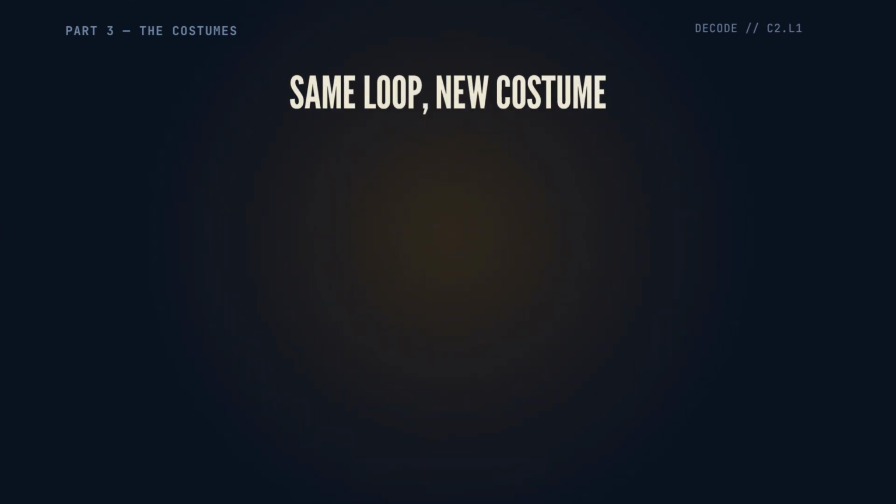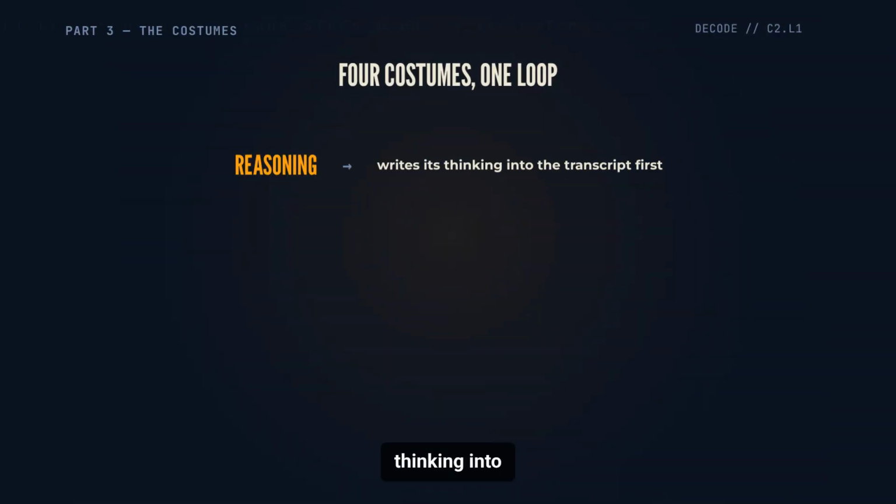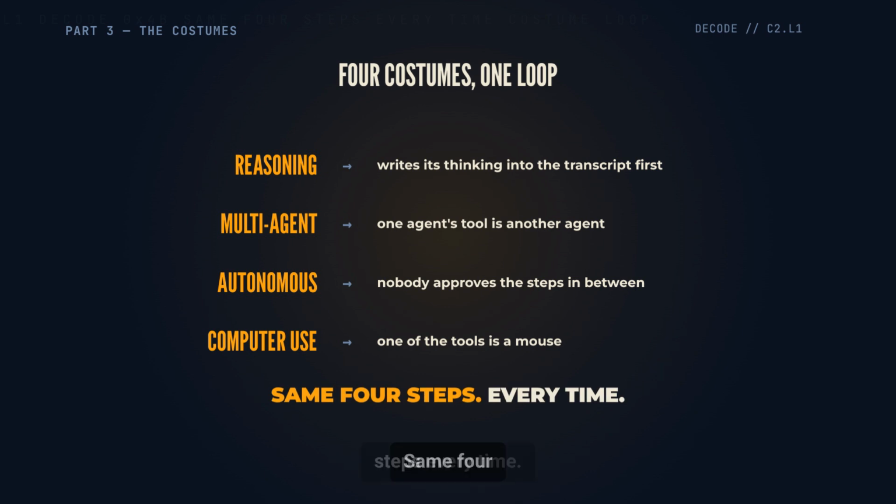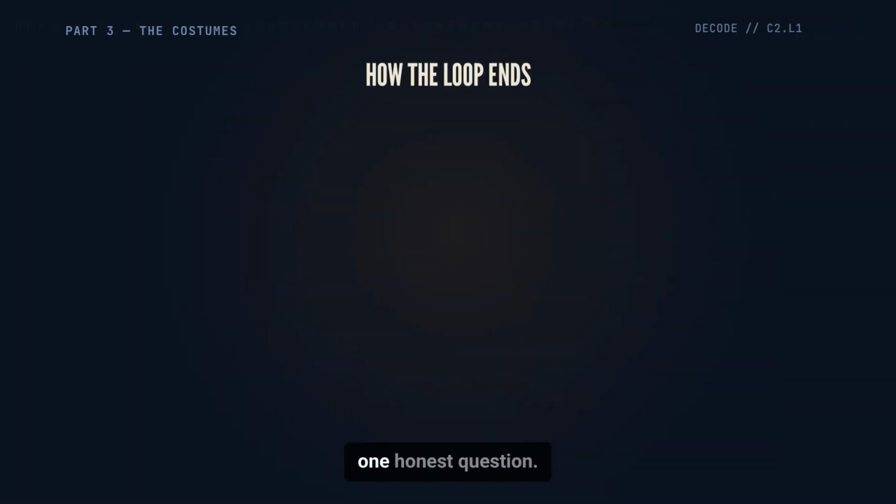Part 3. Once you can see the loop, the marketing gets quiet. Every agentic feature you've read about is this same loop with one piece swapped. Reasoning, the model writes its thinking into the transcript before proposing. Multi-agent, one agent's tool is another agent. Autonomous, nobody approves the actions in between. Computer use, one of the tools happens to be a mouse. Same 4 steps every time, which leaves one honest question.